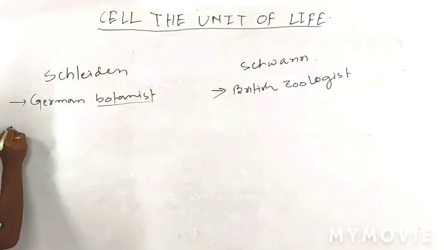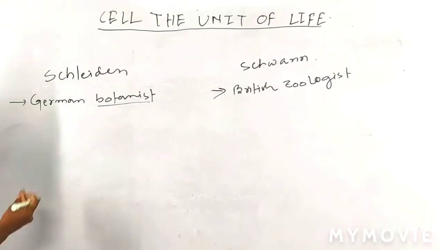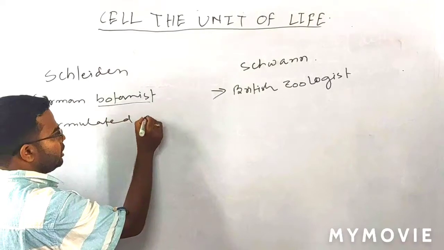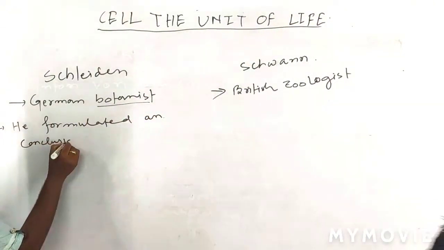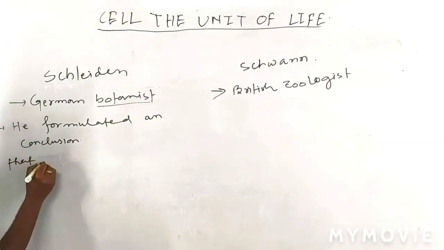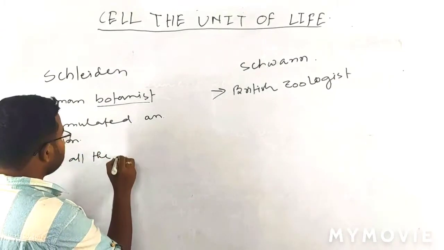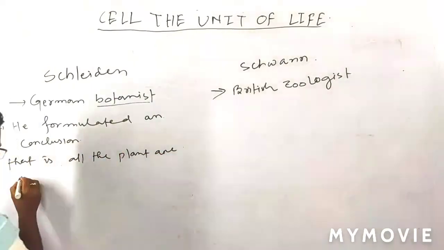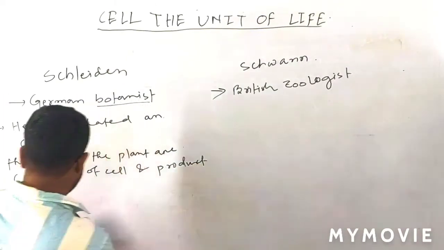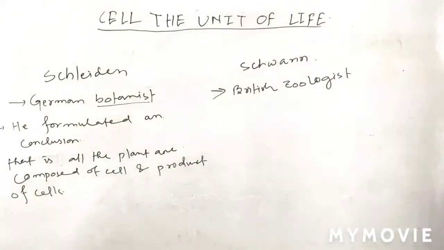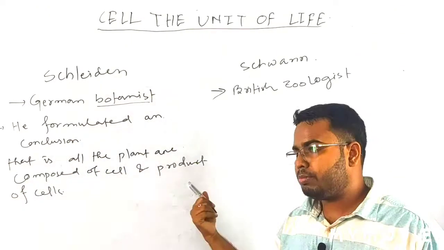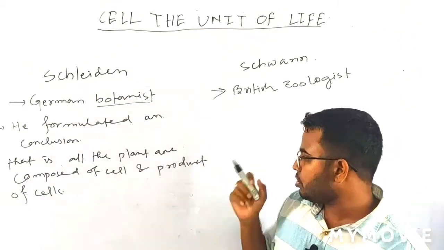Schleiden experimented on plant cells and formulated a conclusion: all plants are composed of cells and products of cells.